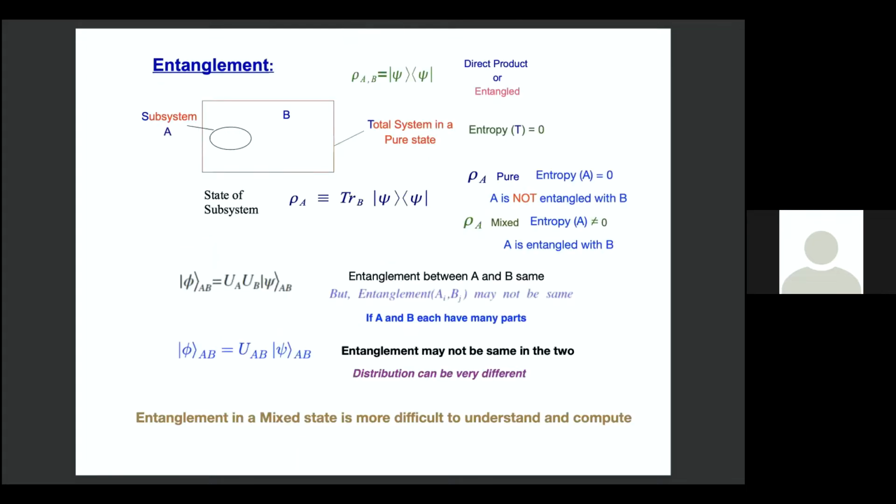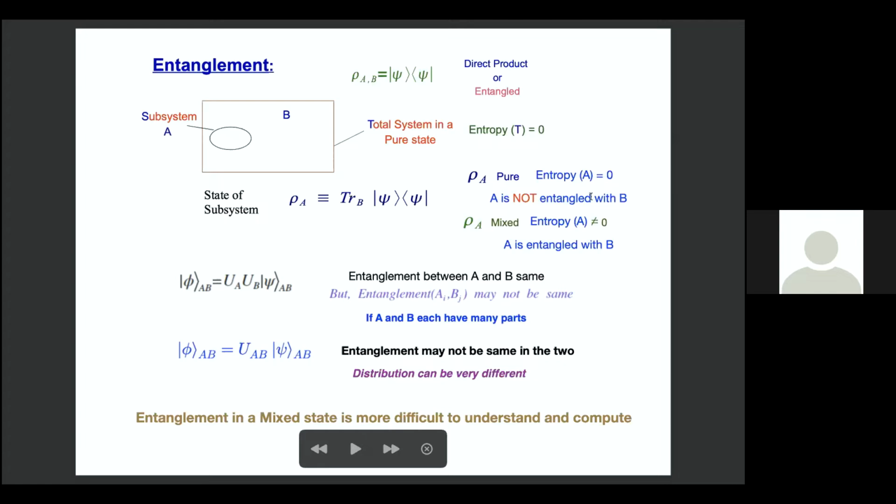It is customary to give one slide on entanglement. So let us go through this quickly. Almost everybody must have heard about it. You take this combined state of, let's say, A and B, shown pictorially here. Rho AB is a pure state, let's say, direct product or entangled. Then look at the reduced density matrix of part A, rho A, by tracing out B. If rho A happens to be a pure state, the entropy of A is 0.